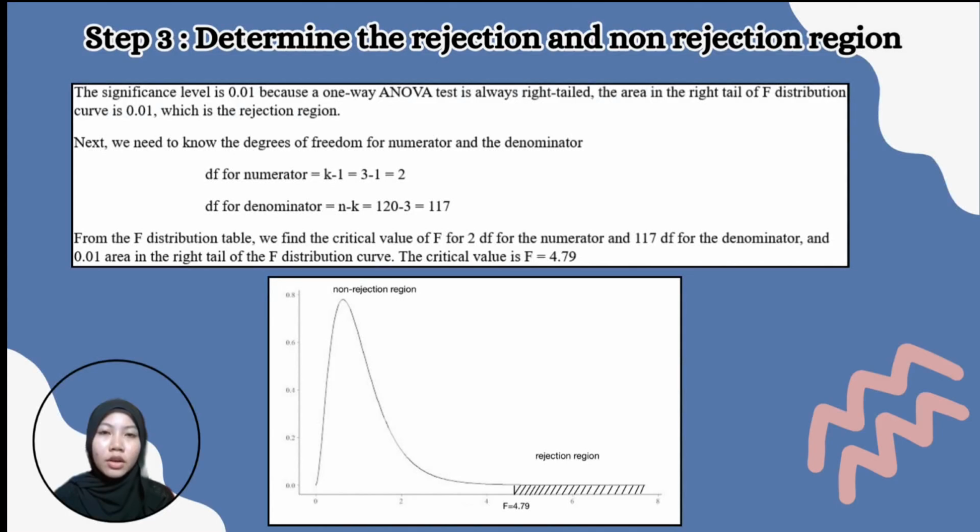Next, we need to know the degrees of freedom for the numerator and the denominator. Degree of freedom for the numerator is 2, and degree of freedom for the denominator is 117. From the F distribution table, we find the critical value of F for degree of freedom 2 for numerator and degree of freedom 117 for denominator, and 0.01 in the right tail of the F distribution curve. So the critical value that we get is F equal to 4.79.